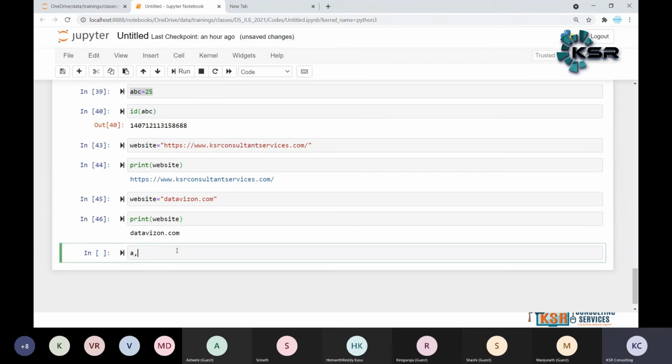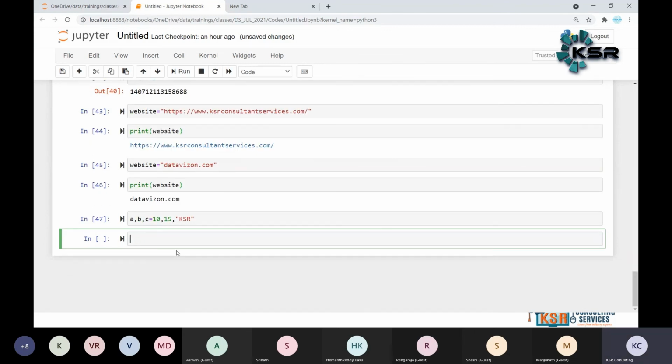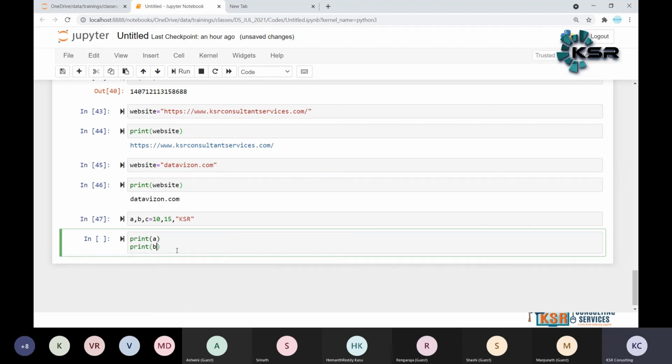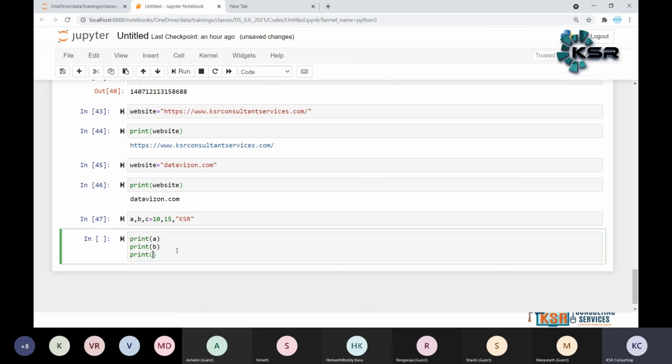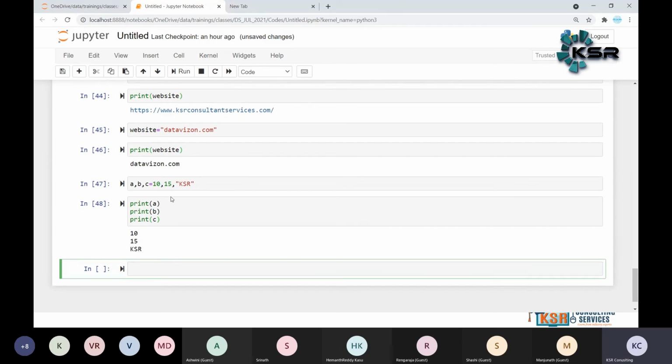For example, I can write a, b, c is equal to 10, 15, KSR. You can write a print of a, b, c, multiple things: 10, 15, KSR. This is how we can write multiple values assigned to multiple variables. This is how we can assign variable names. Any questions, guys? Any doubt?